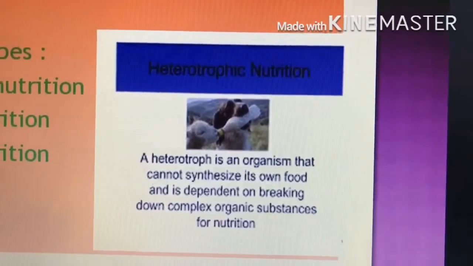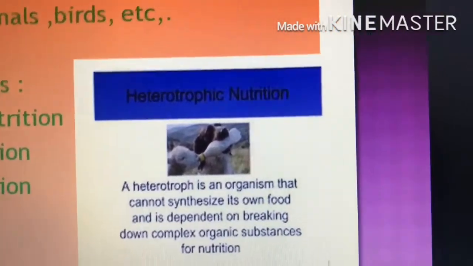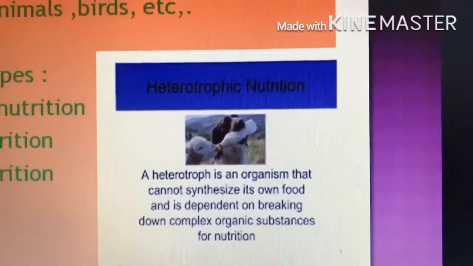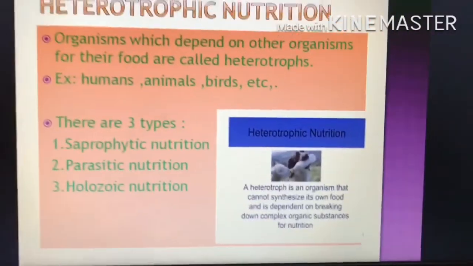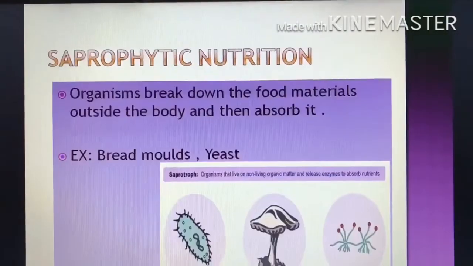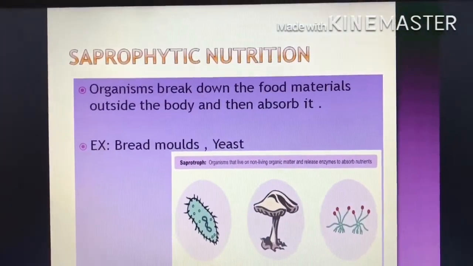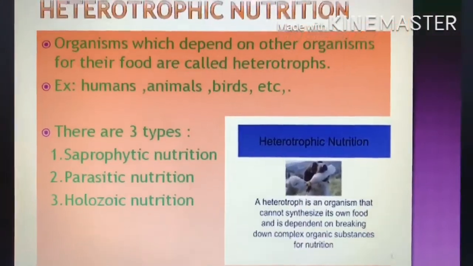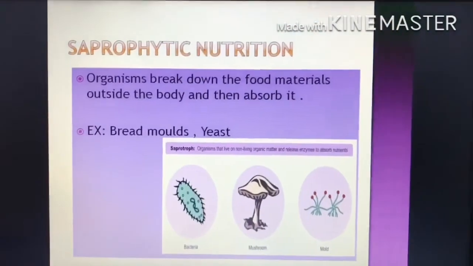Heterotrophic nutrition. Three types: saprophytic, parasitic and holozoic nutrition. So now we shall see the three types of nutrition. The first is saprophytic nutrition.